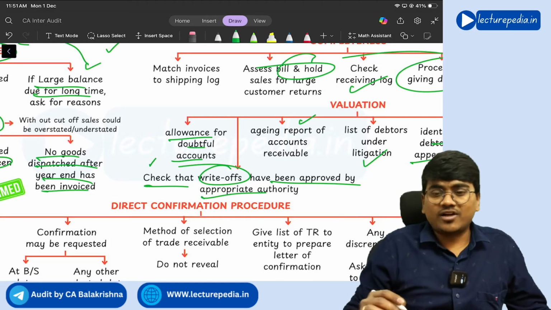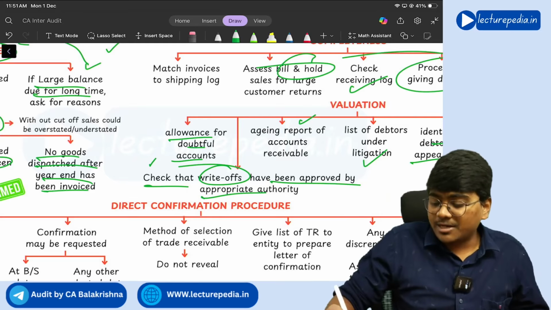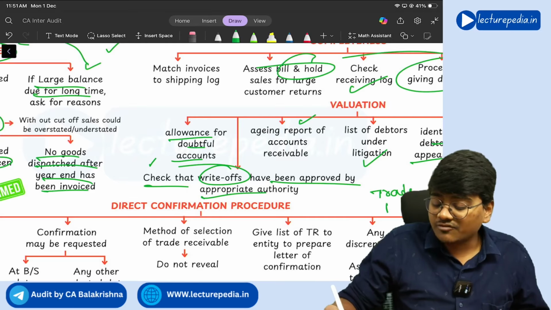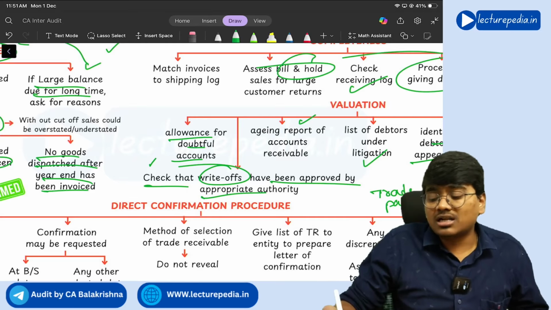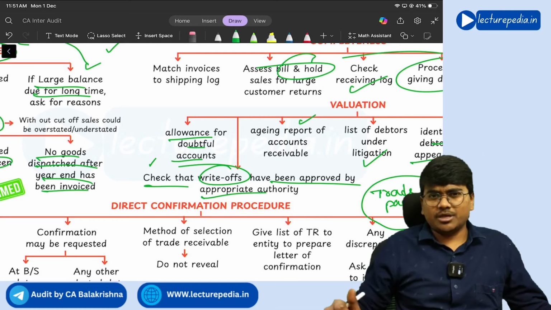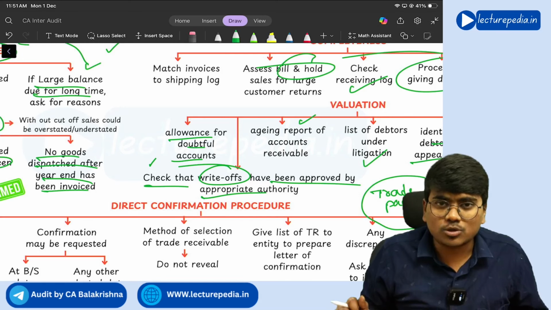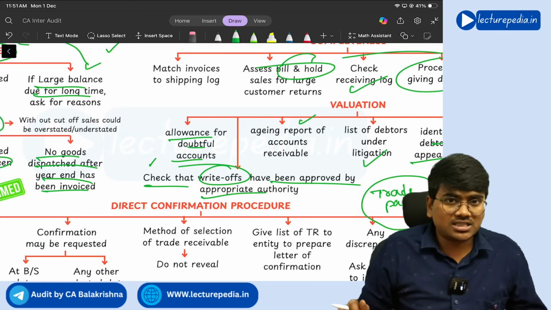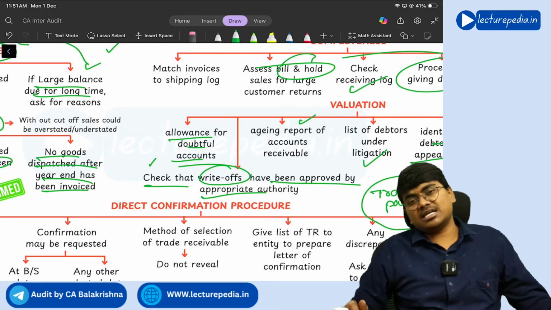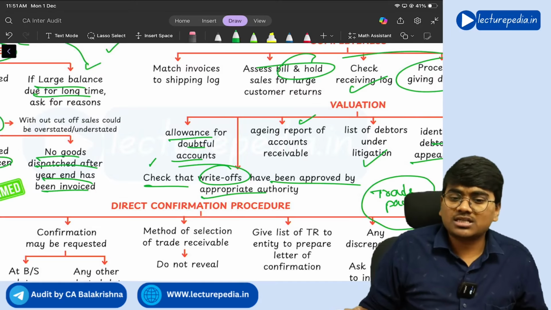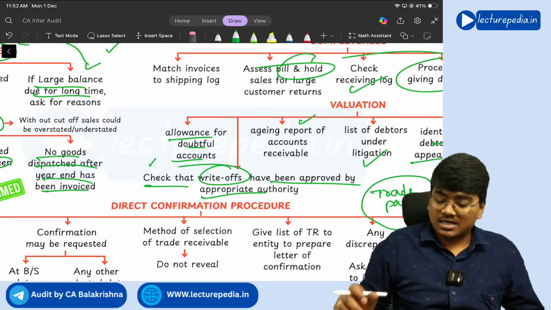Similarly, this point you will find even in trade payables. For trade payables, you will not write off, you will write back the trade payables. If you feel that any trade payable amount need not be paid, you will write back that amount. So write-backs should also be authorized, just like write-offs should be authorized, write-backs should also be authorized by proper authority. Clear? Yes.